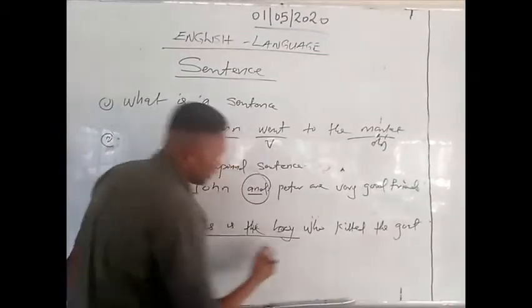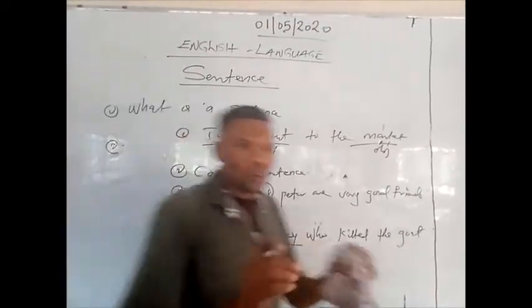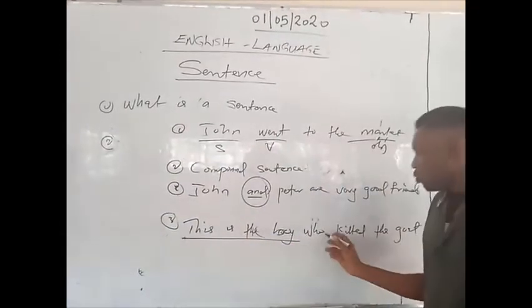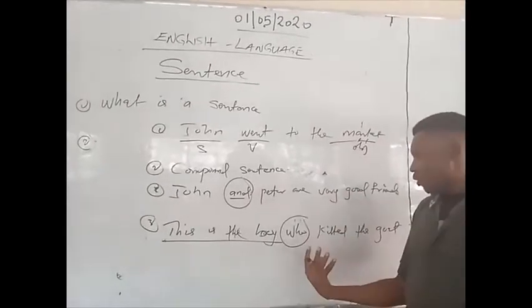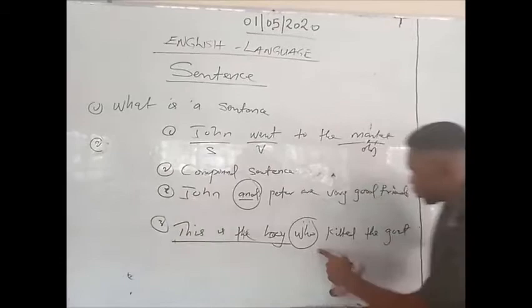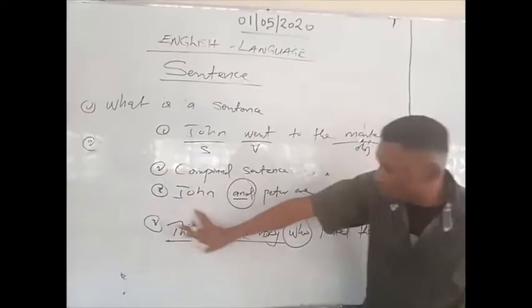This is the boy is a main clause which can stand on its own without depending on any other words to form a meaning. Who is said to be the subordinate or dependent clause to help this word to form a meaning. It has now relied on this word to complete each expression being used in the sentence. Because this is the boy here is the main clause.